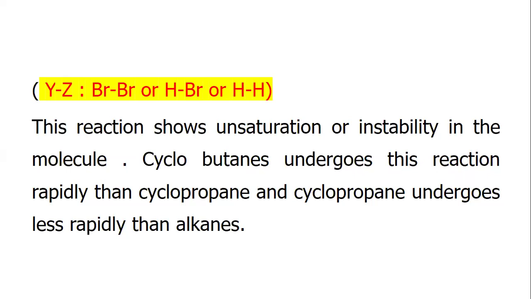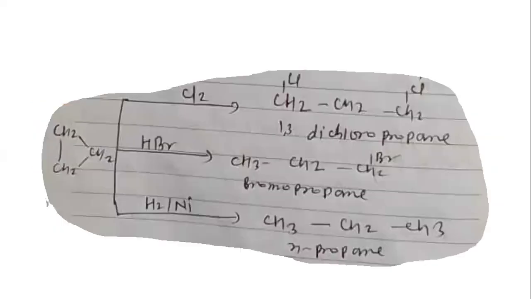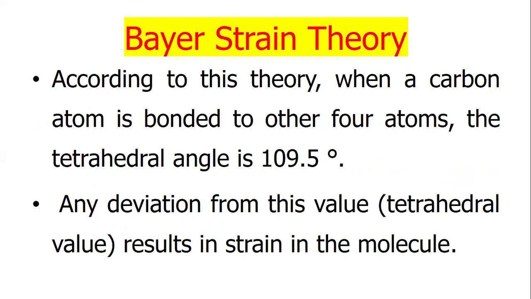Cyclobutane undergoes this reaction less rapidly, and cyclopentane undergoes it less rapidly than alkanes. Cyclopropane reacts with chlorine, hydrogen bromide, and hydrogen. It gives 1,3-dichloropropane, bromopropane, and n-propane.